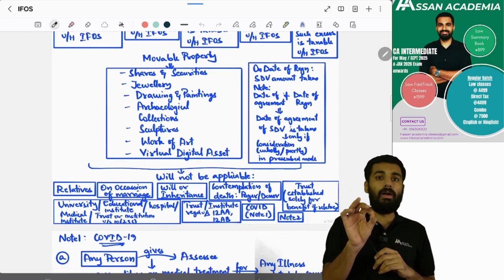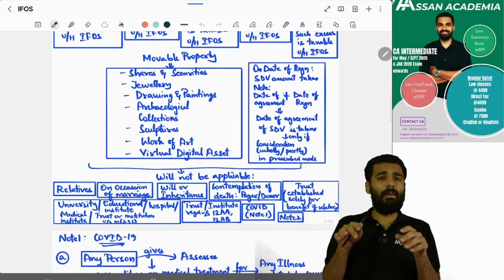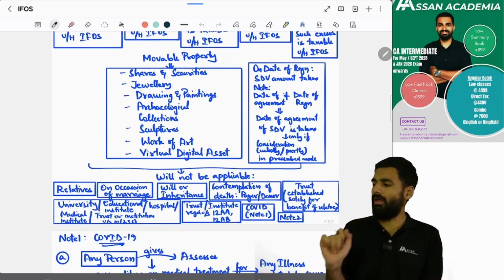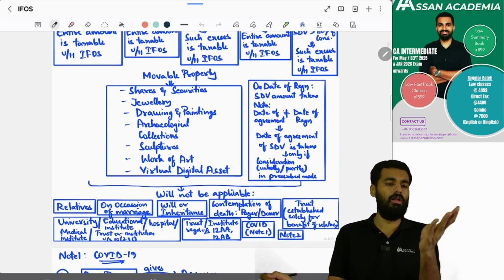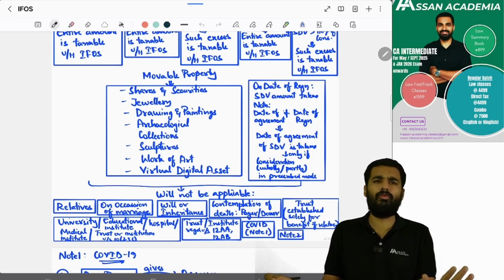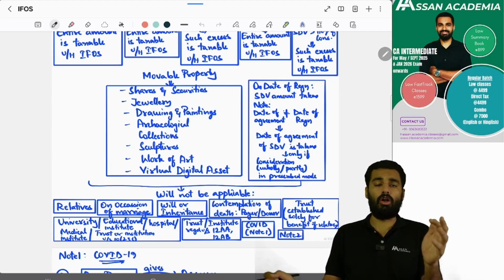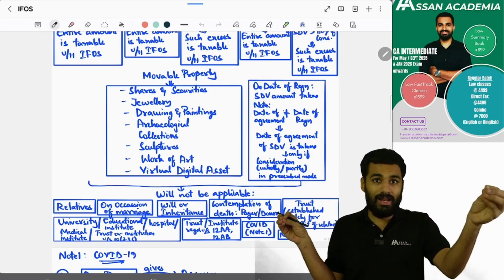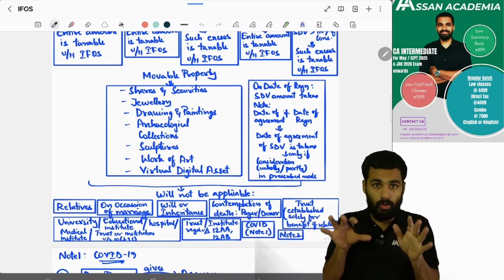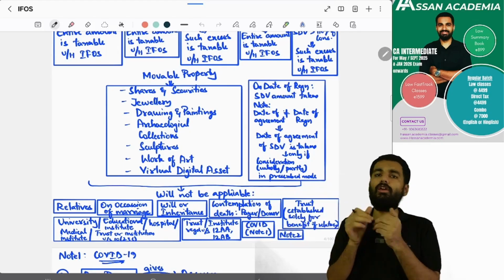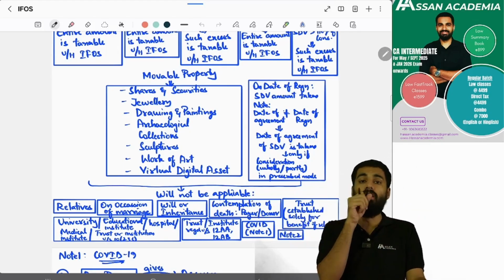No, sir, but the above will not be considered as gift. The above, whatever it is there, it will not be considered as gift. When, sir? If you are getting it from a relative, it will not be falling under income from other sources. Or on the occasion of marriage, whose marriage? Your son's marriage, your brother's marriage, or whose marriage? Your marriage, the assessee's marriage. On the occasion of the assessee's marriage, if you are getting gift, then it will not be taxable.